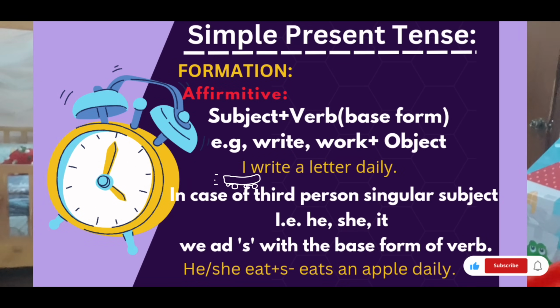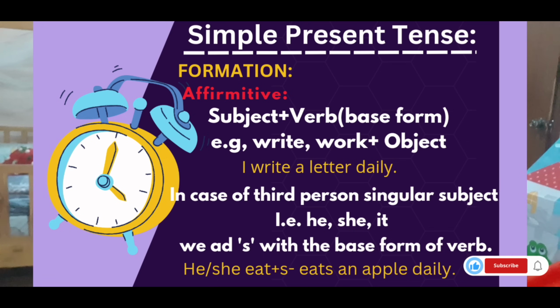I is an exception. I walk daily. Remember this exception. We have exceptions too. Though I is a singular subject, when I am going to replace this I in the subject category with he, which is the third person singular subject, then this walk will change into walks. Walk is the root form, that is the base form, plus s, which is the inflectional morpheme. So, he walks daily.